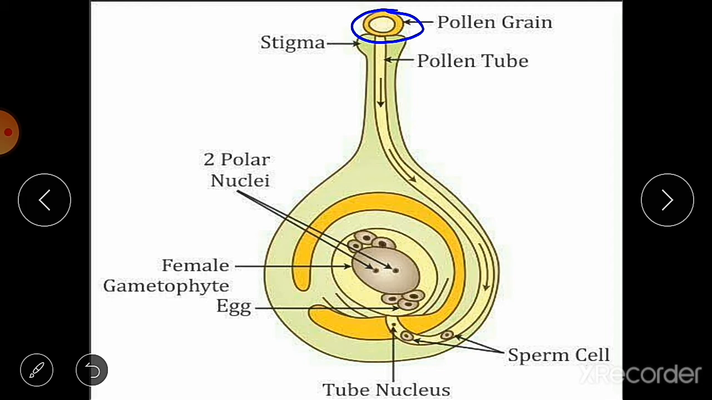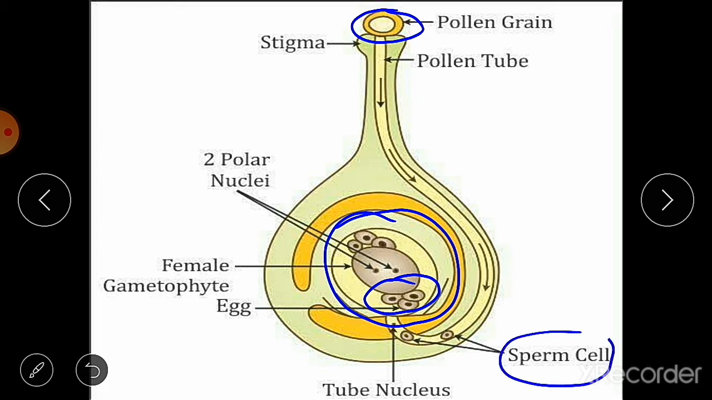The ovule contains a female gamete called the egg. Here you can see this egg. This is the female gamete, and the male gamete fuses with the female gamete here inside the ovary. So fertilization takes place inside the ovary, and this whole process is known as fertilization. The sperm cells, that is the male gametes, are discharged into the ovary.